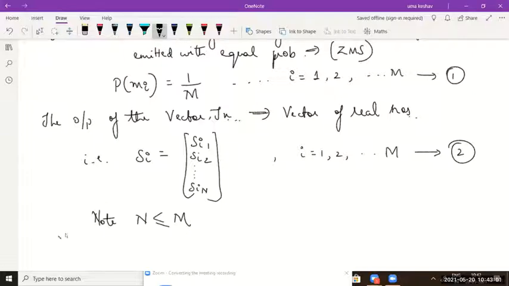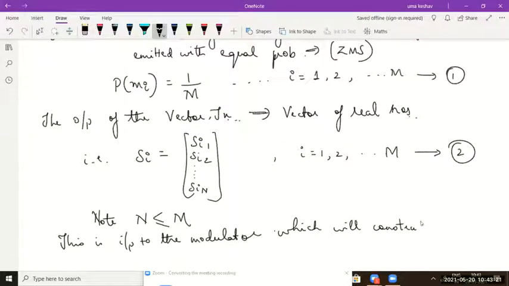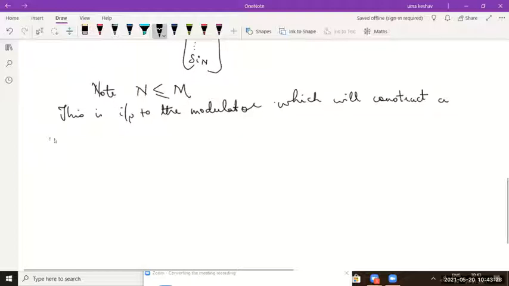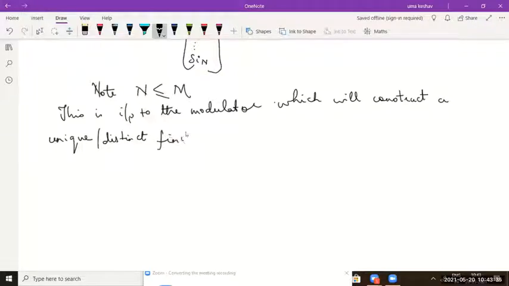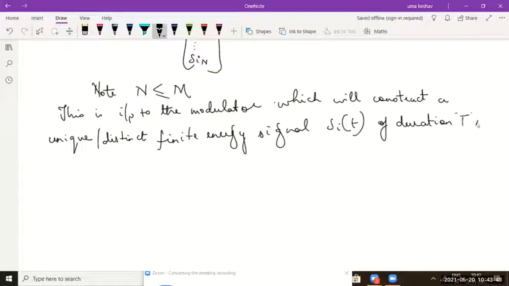So next what happens? This is input to the modulator, which will construct a unique, distinct finite energy signal Si of t of duration T seconds.